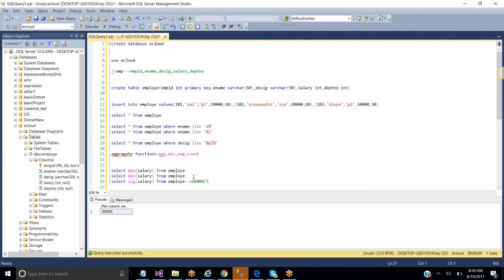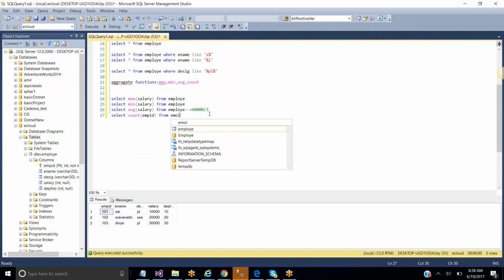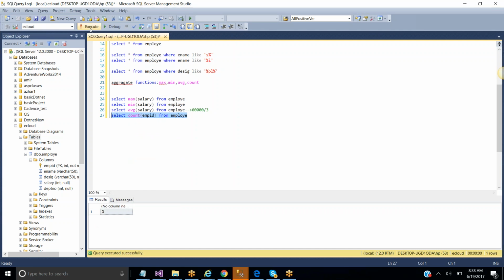Now we will see what is the meaning of count. Okay, I want to find the count of employees that are available in an organization. How many people are there? The count is how much? 3, right? See here all of you, 3 employees are there. So select count of EMPID from employee table. Clear all of you? See here, 3 employees are there. Like this, we can use the aggregate functions like minimum, maximum, average, and count.